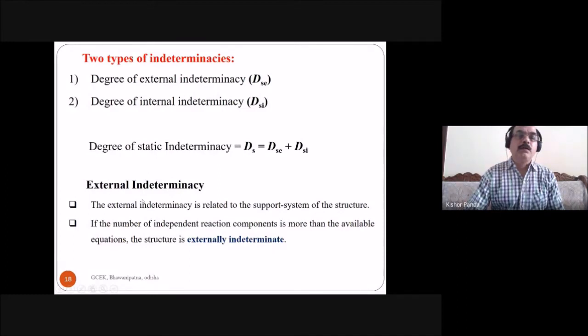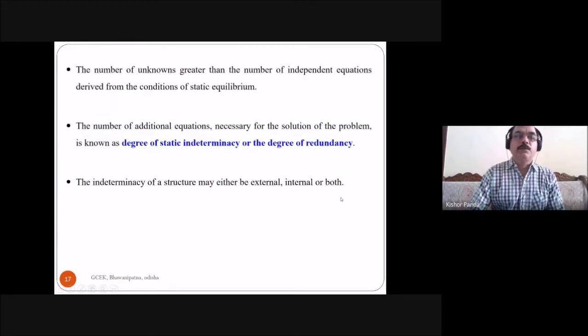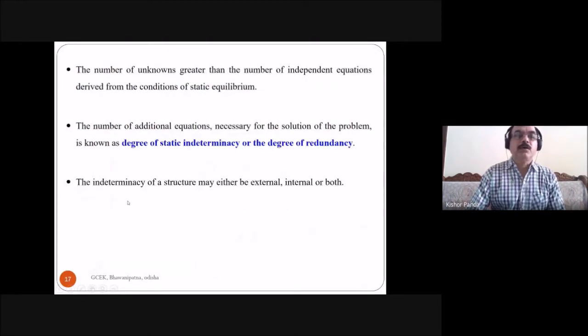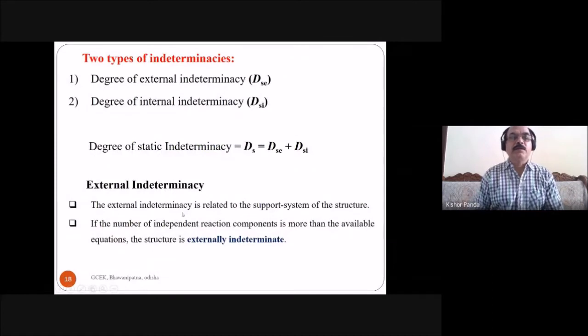Then what is external indeterminacy? The external indeterminacy is related to the support system of the structure. Support system means the reaction components. You have to consider the reaction components, where the structure is resting and what reaction is coming on the structure. That you have to consider in the case of external indeterminacy.